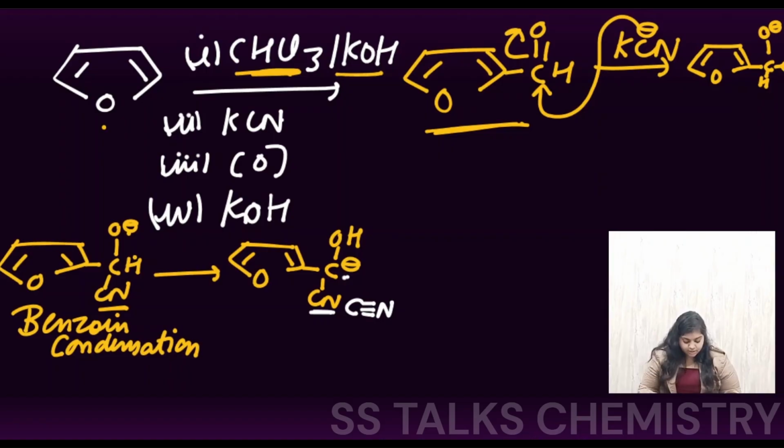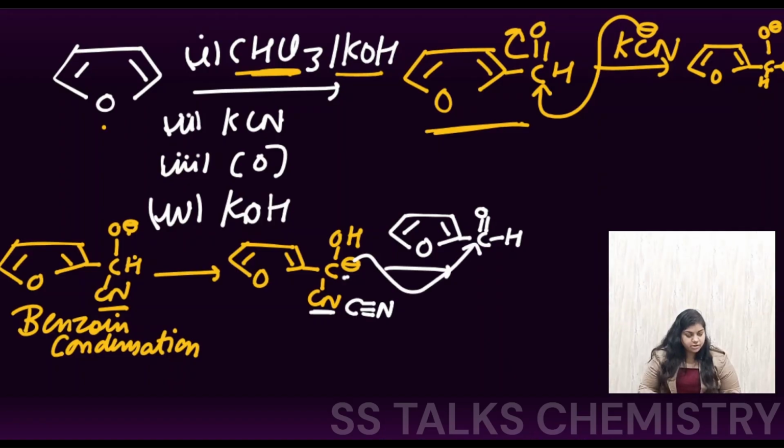Okay, now in the reaction medium we have more of the furan rings in which the aldehyde group has been substituted, right? So this carbon, the negative charge is going to shift, will be attacking over this carbonyl center, and this electron density will be shifted. So we are going to get this form now.